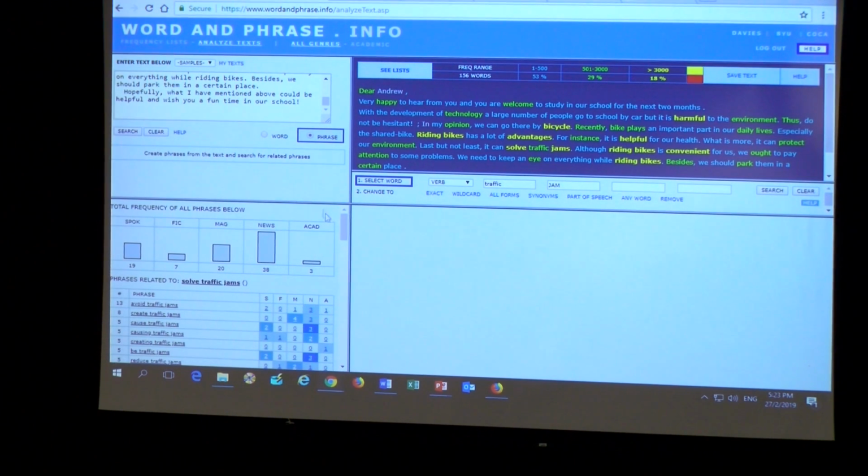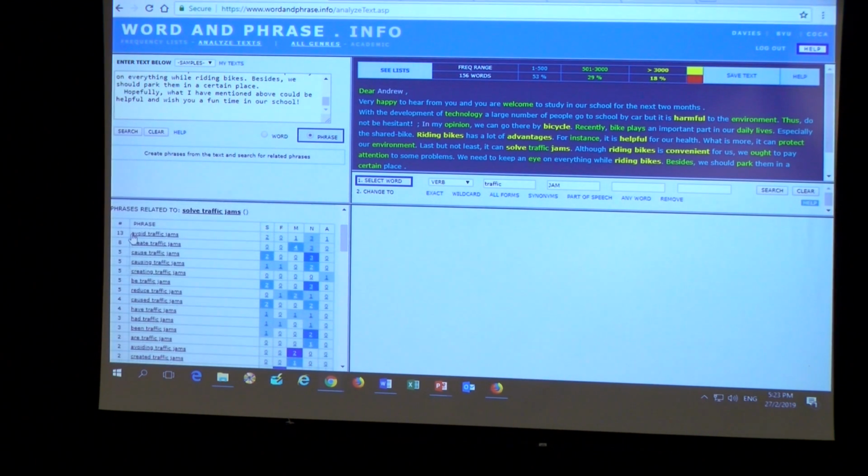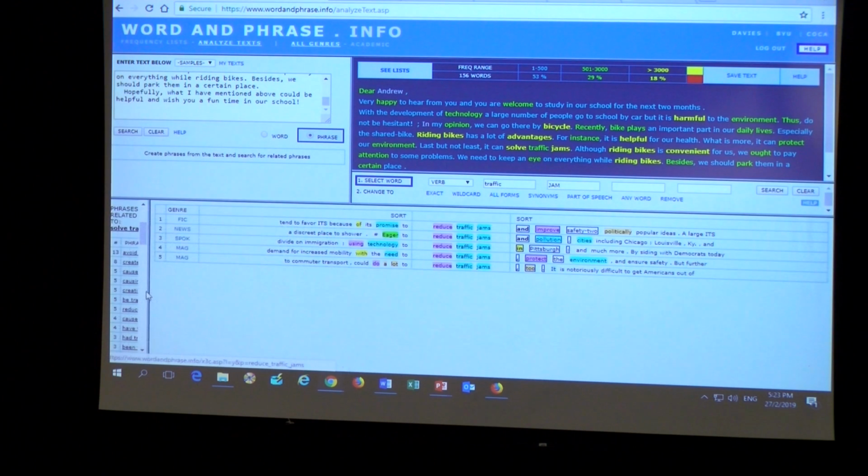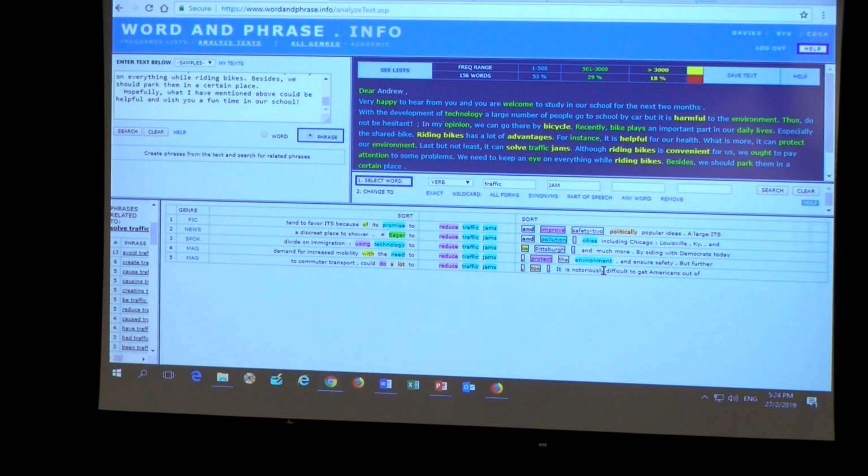Oh, okay, you get some results here. So we can see avoid traffic jam, create traffic jam, cause traffic jam, and reduce traffic jams. So which verb do you think is more appropriate to replace solve here among these? Avoid, create, cause, reduce. Which one do you think is the nearest one? Reduce, that's right, reduce, okay? You click on reduce, you can see some concordance lines, okay?